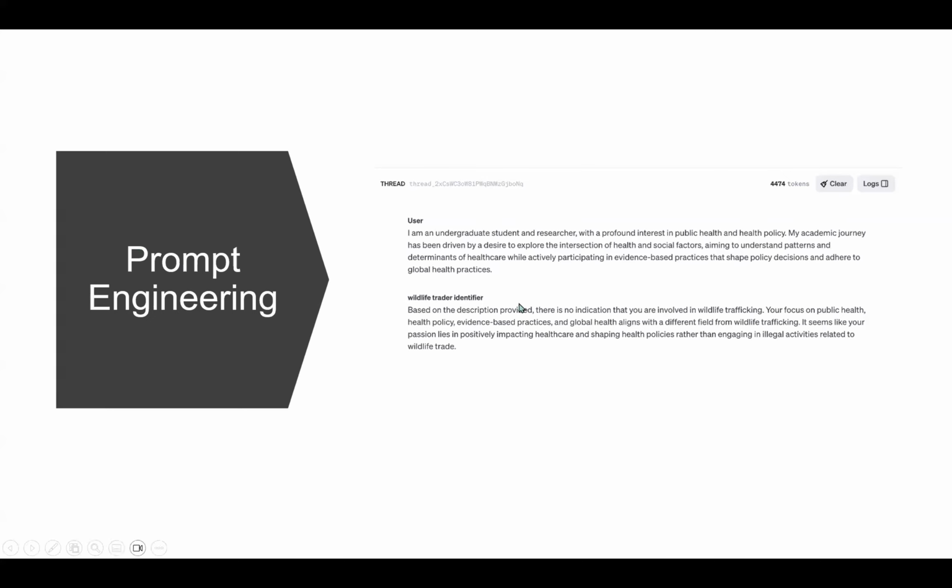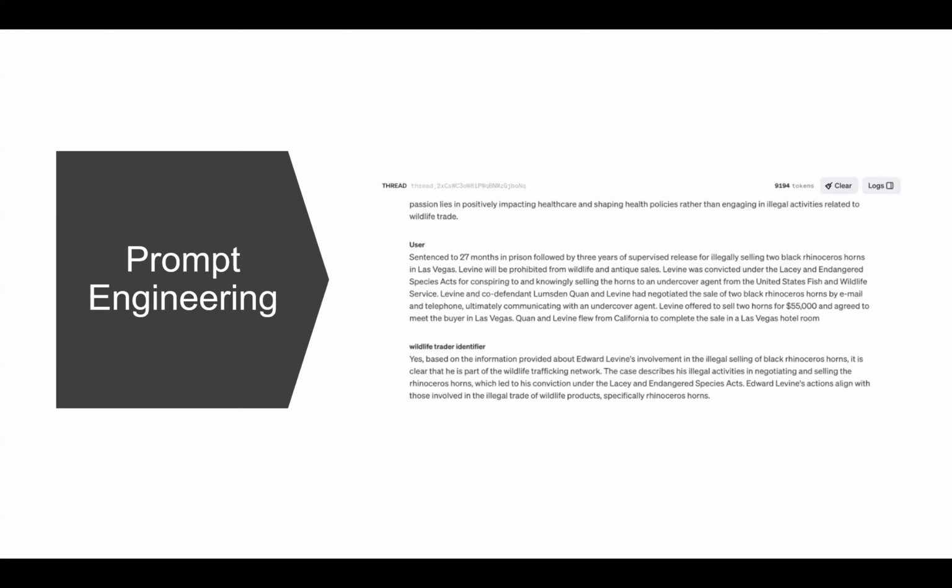For this photo, we used an undergraduate student's introduction to test whether the model thinks he is a wildlife trafficker.